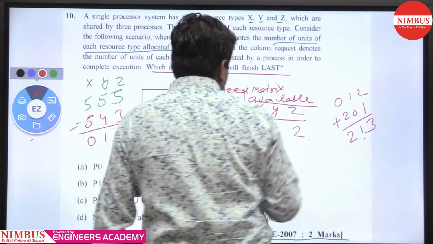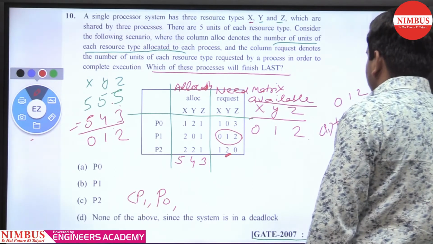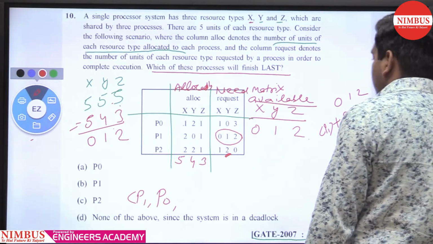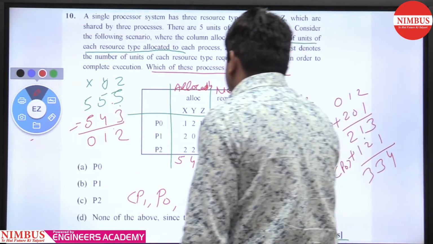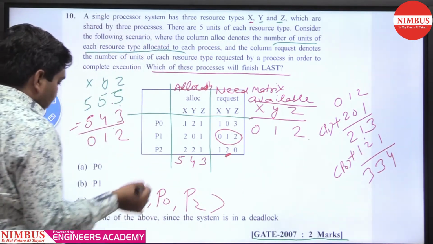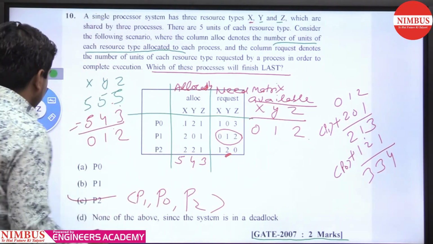After finishing, P0 will also release its resources, 1, 2, 1, giving 4, 3, 3. Then you can satisfy P2. So he is asking, if the system is in a safe state, which of the processes will finish last. So P2 finishes last.